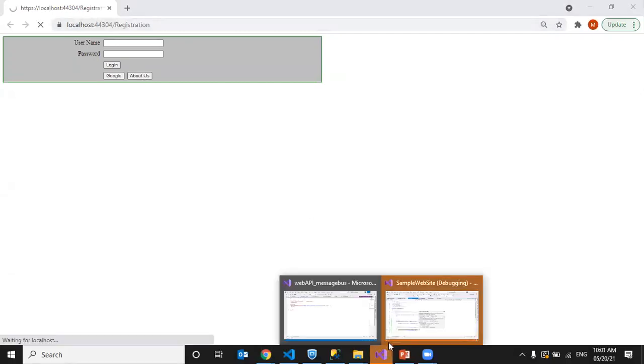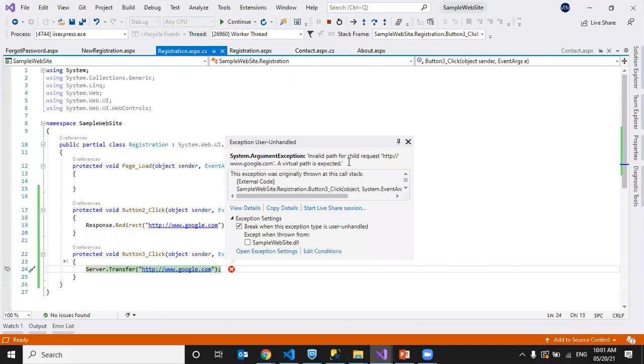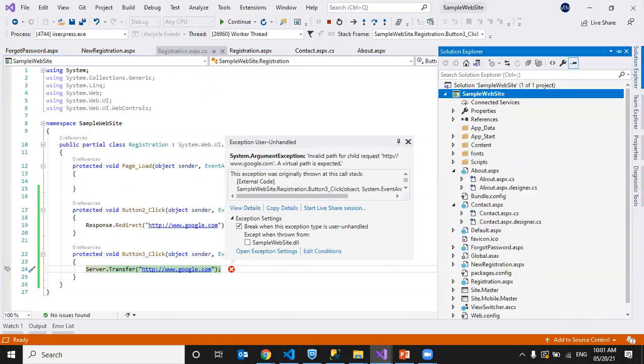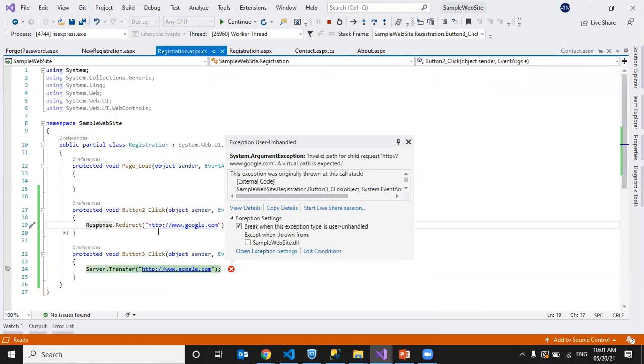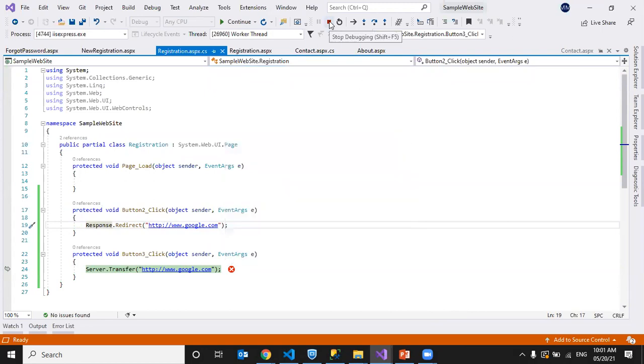So clicking on About Us, see here, an exception has occurred. Invalid path for child request. Okay, so it is only looking inside our solution, inside our website. Whatever pages are available, only those can be traversed or navigated. We cannot give outside addresses when we use server.transfer. For response.redirect, we can use an internal page or an external page.